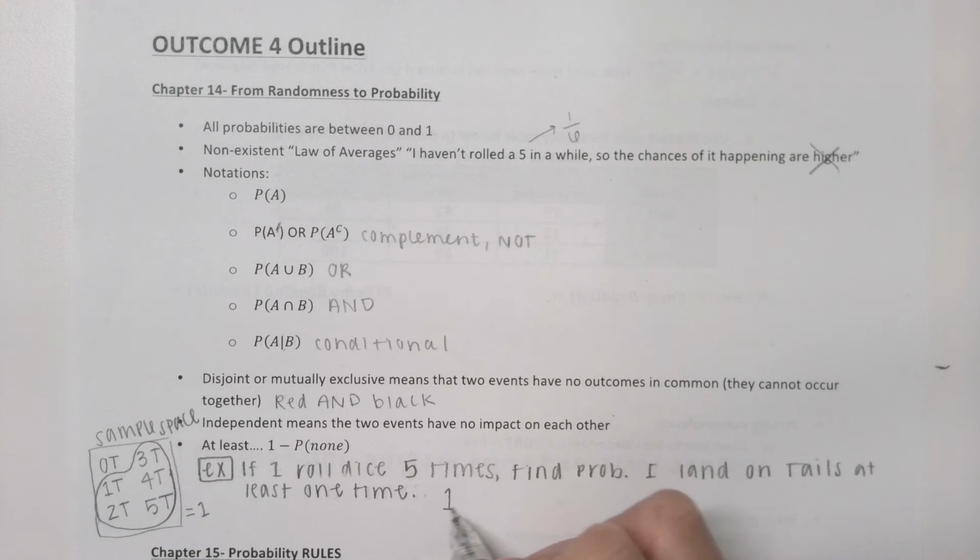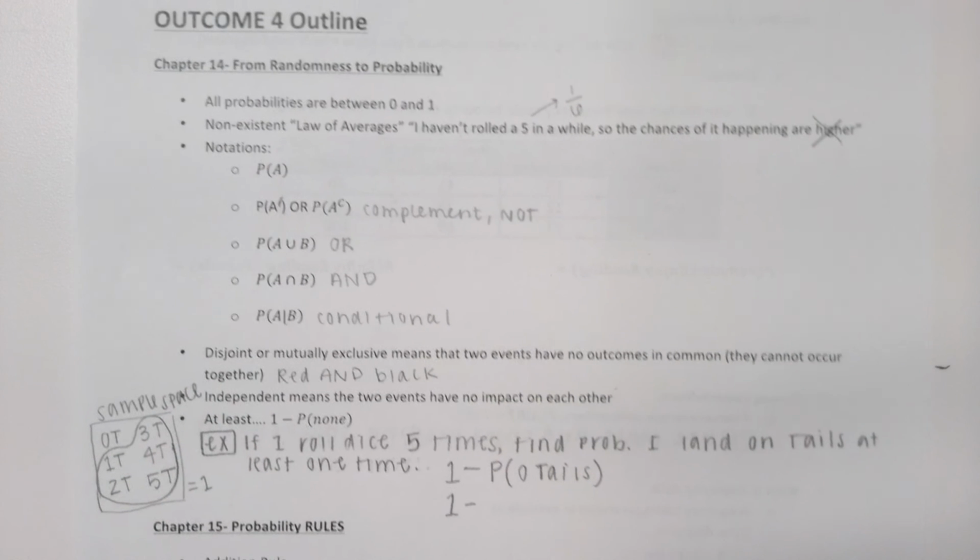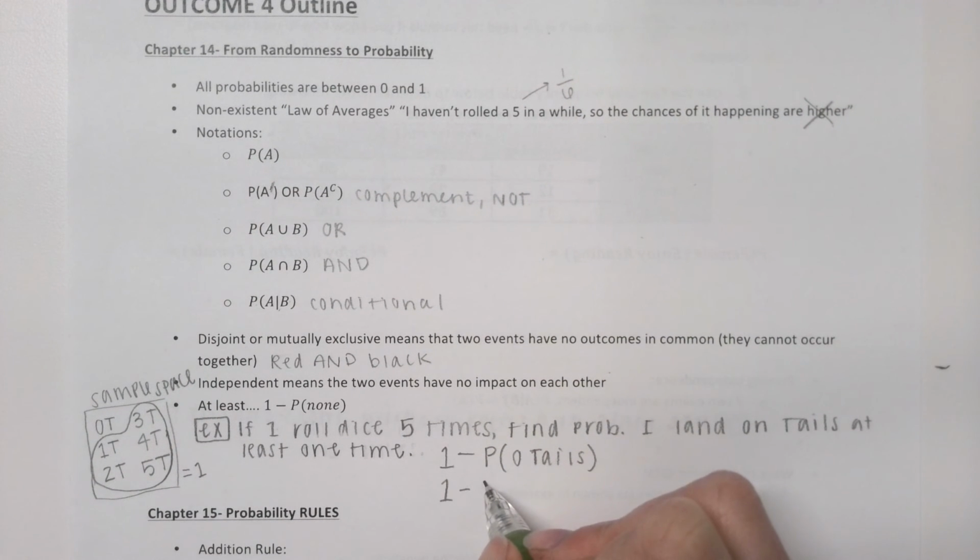So we're going to take our sample space that adds to 1. We're going to subtract the probability of landing on 0 tails. So I'm not landing on tails at all. Now on one flip, the chance that I don't land on tails means I'm landing on heads, so that would be 1 out of 2.